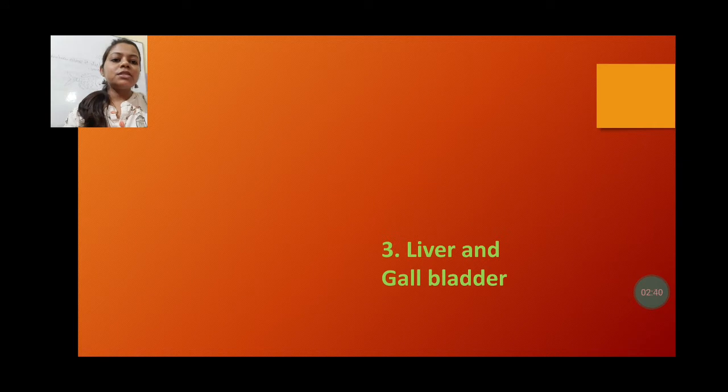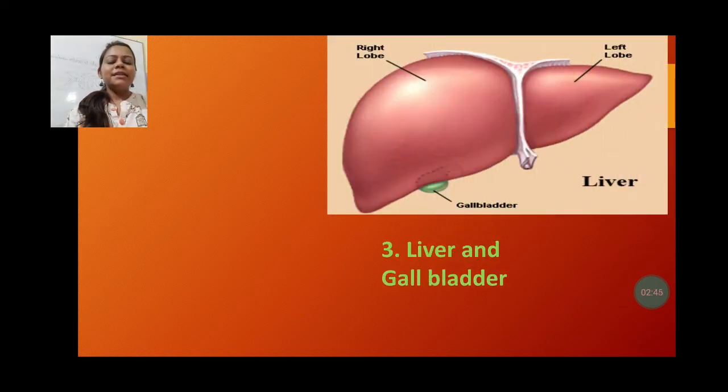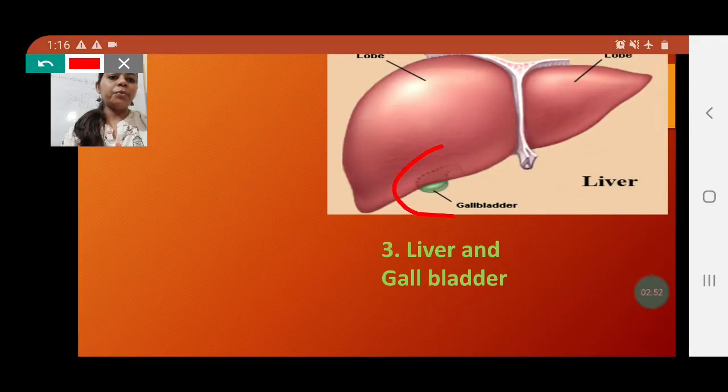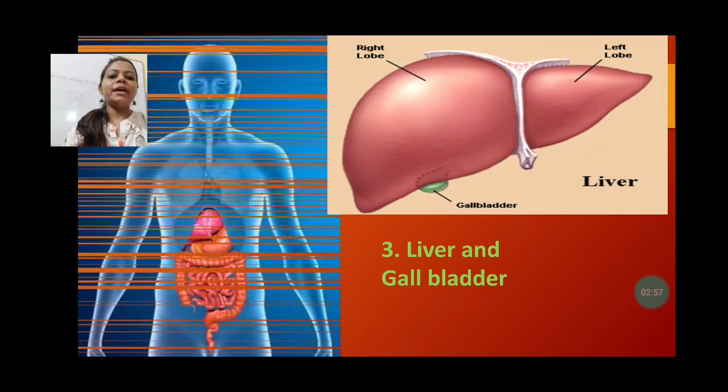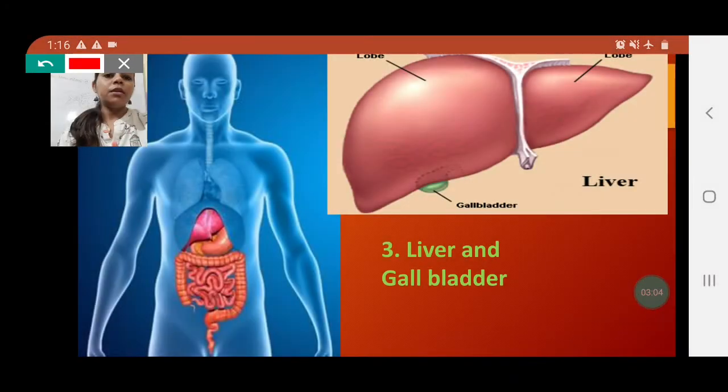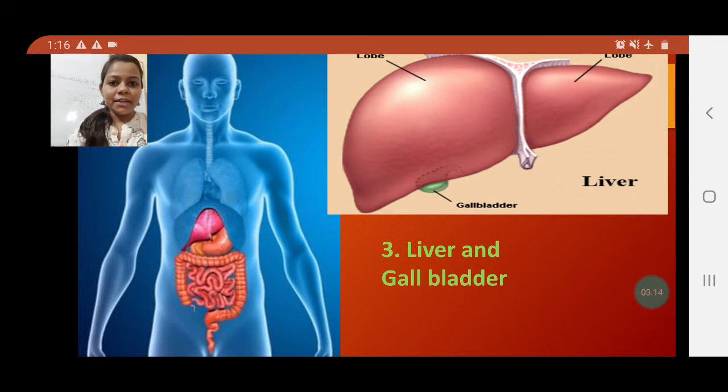Next we are going to discuss the liver and gallbladder. This is the liver. You can see there are two lobes, and here you can see one green organ, which is known as the gallbladder. These two are also digestive organs. As you can see here, the liver is situated on the body, and at the back of the liver is the gallbladder. Both of these take part in the digestion process.